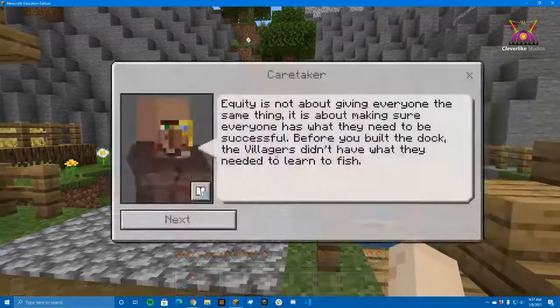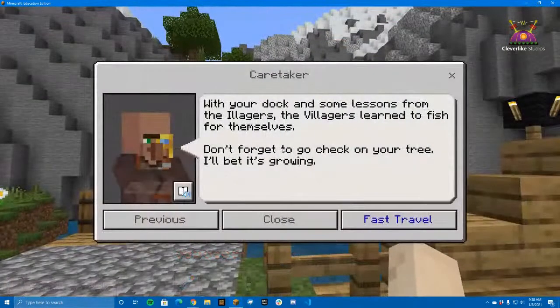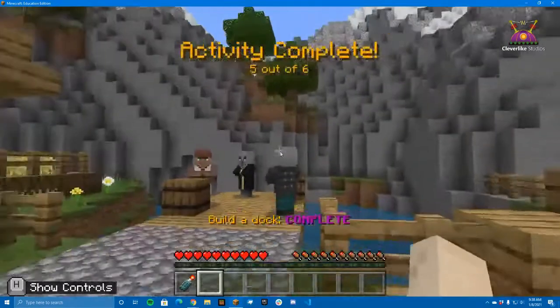Equity is not about giving everyone the same thing. It is about making sure everyone has what they need to be successful. Before you built the dock, the villagers didn't have what they needed to learn to fish. With your dock and some lessons, the villagers learn to fish for themselves. Don't forget to go check on your tree. I bet it's growing.